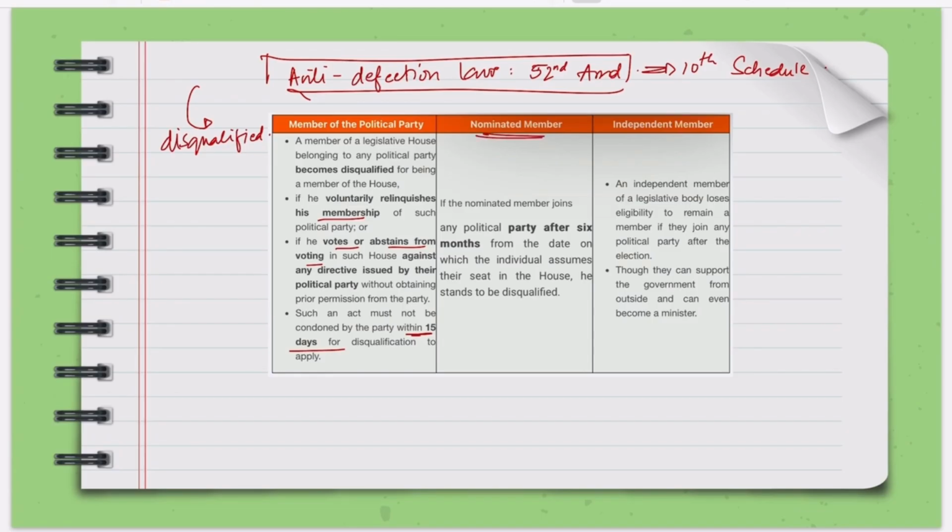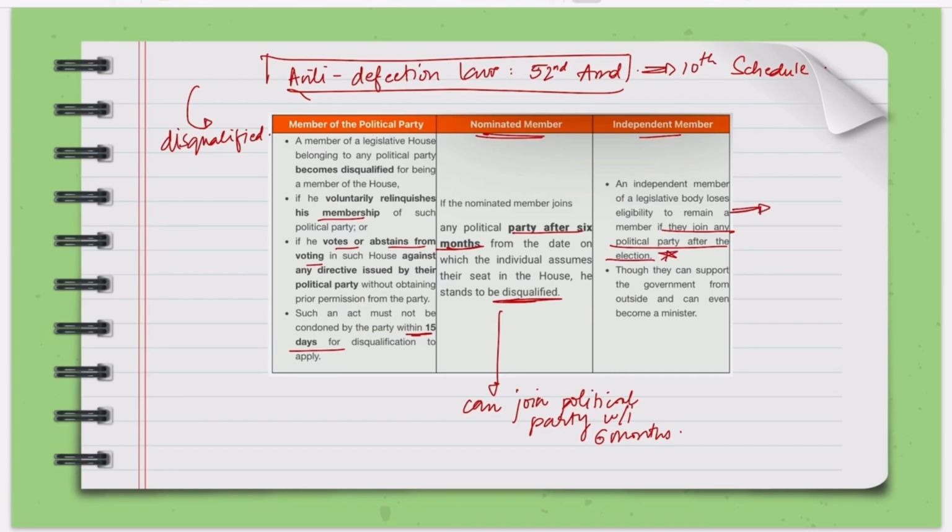Then a nominated member, if the nominated member joins any political party after 6 months, after the expiry of the date on which the individual assumes their seat, he stands to be disqualified. So he can join a political party within 6 months. An independent member of a legislative body loses eligibility if they join any political party after the election.